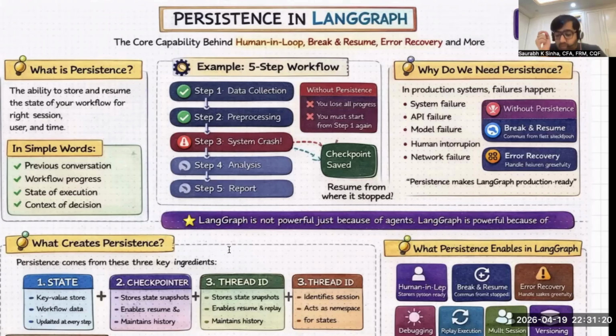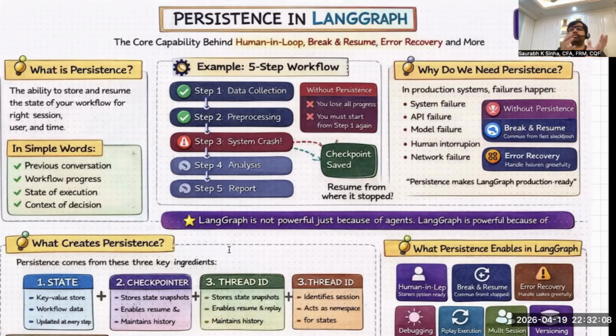So the question is, why do we need persistence? In a production system, failures happen. It could be a system failure. It could be a simple API failure for which you are not responsible, that is an external API, model failure, human interruption, network failure. There are different reasons for which a system or a process or a workflow stops. Without persistence, the workflow breaks and you cannot resume from where it broke. With persistence, you can resume from the point where it paused, where it broke, right? And that's why you need persistence. And that is why persistence is critical for any production grade AI system.